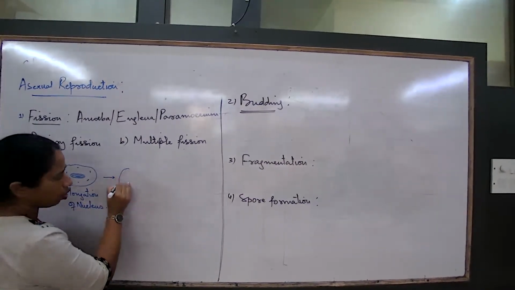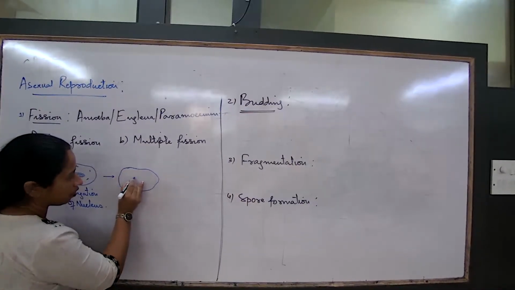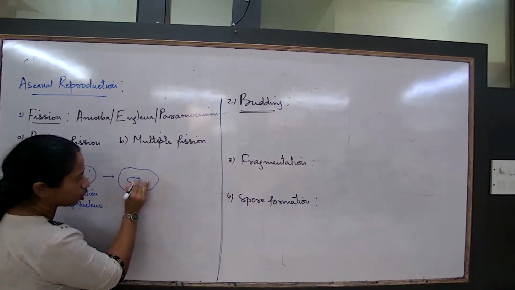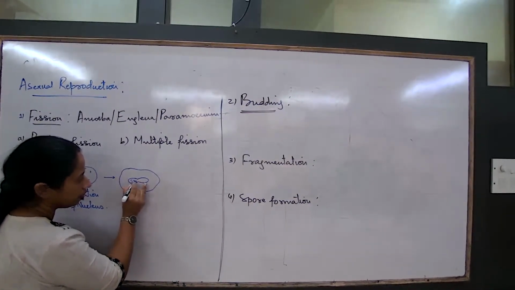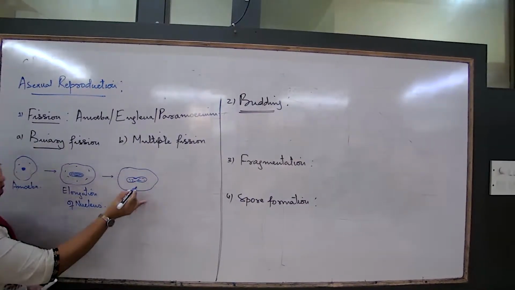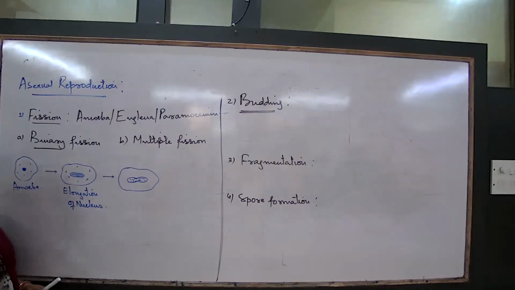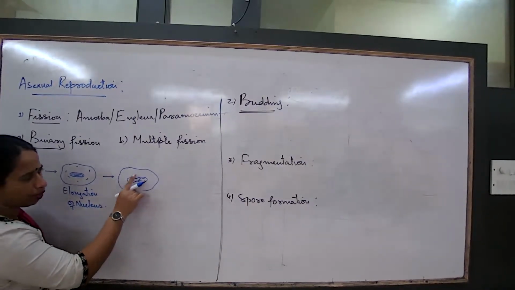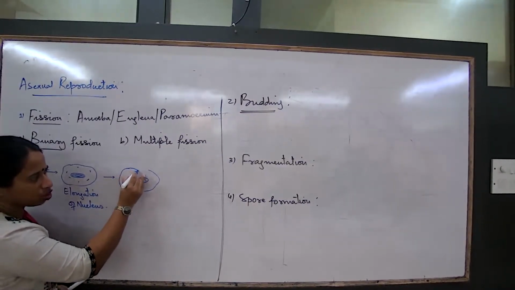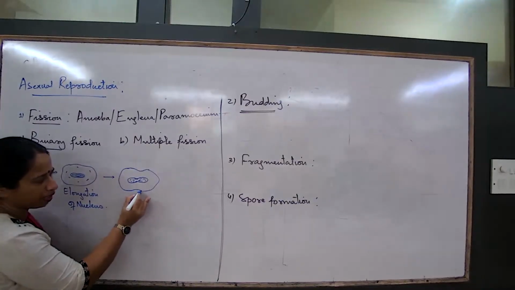How will we show the constriction in the nucleus? The constriction of the nucleus has to be shown this way. This is the constriction that has happened in the nuclear region. The nucleus will become this way. By the time the nucleus is showing constriction, the cytoplasm also will start showing its constriction.